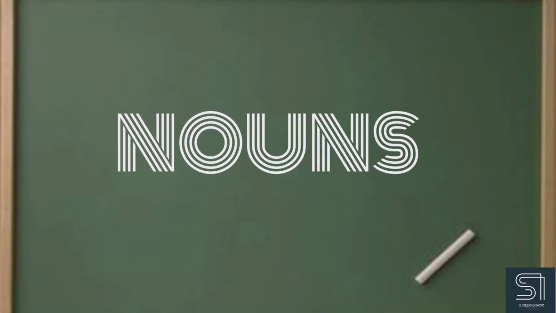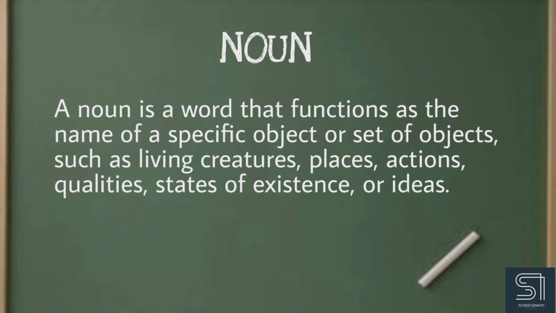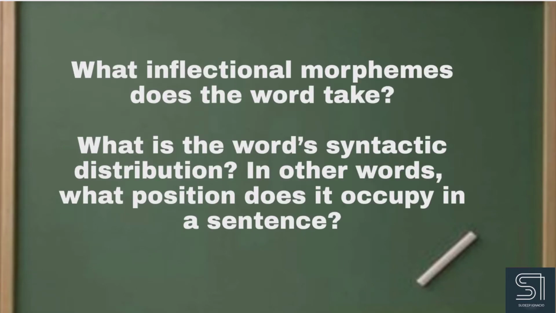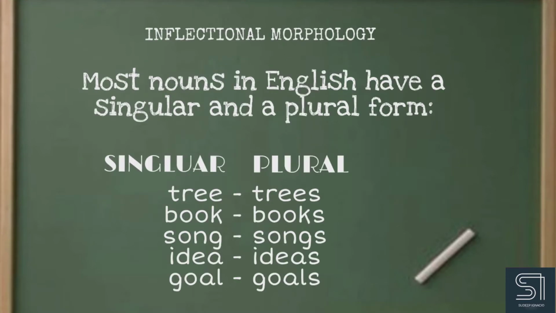You have probably learned about nouns. What is a noun? A noun is a word that describes a person, place, or thing. But when we are studying morphology and syntax, we categorize nouns according to their behavior and not according to their meaning. There are two elements to a word's behavior, and here two questions arise. The first one is what inflectional morphemes does the word take, and the second one is what is the word's syntactic distribution. In other words, what position does it occupy in a sentence? So what behavior can we observe that allows us to categorize words as nouns?